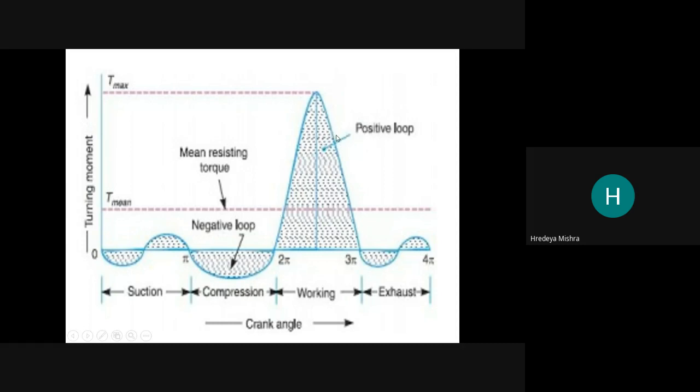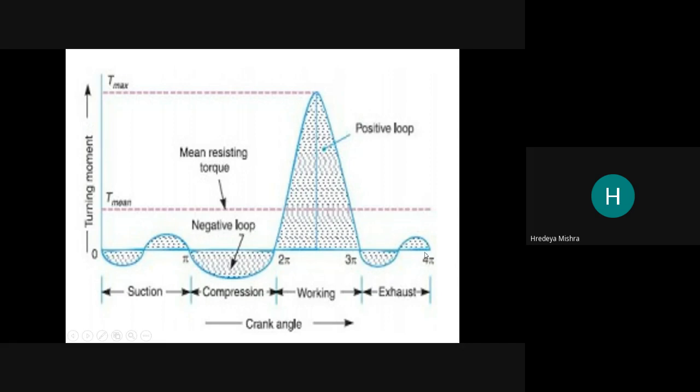Power is generated here, and the peak point of this positive loop is the maximum torque, which is called T max. The mean of the torque is called T mean.